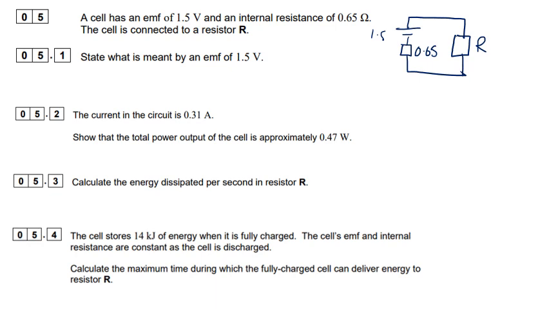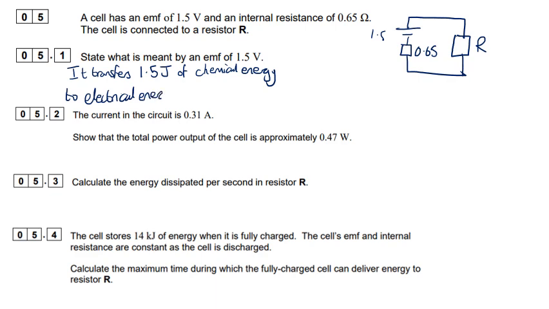So an EMF of 1.5 volts means it transfers 1.5 joules of, let's say, chemical energy to electrical energy for every coulomb of charge.